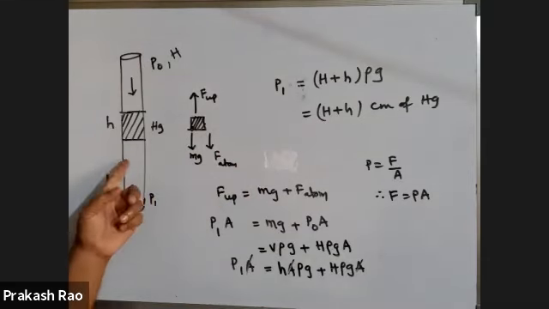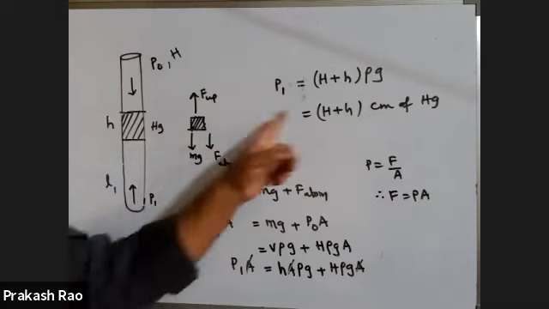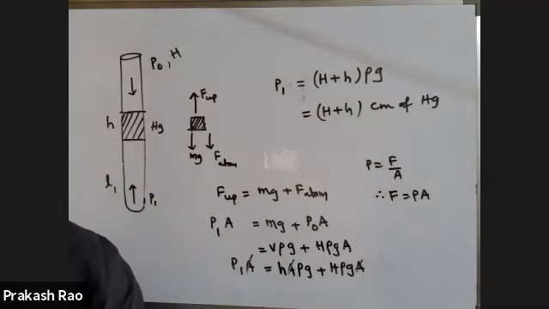So this is the pressure which is acting on this air column. What is the pressure acting on this air column? H plus h is the pressure acting on the air column.